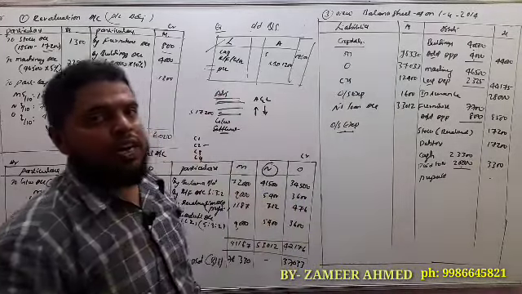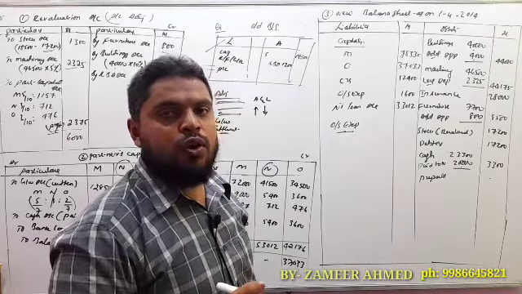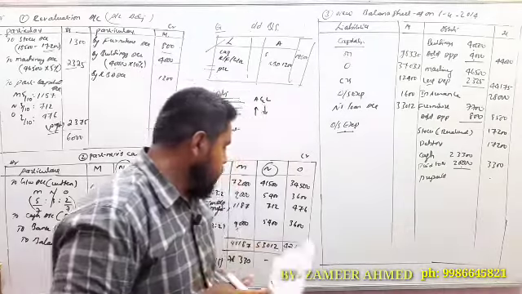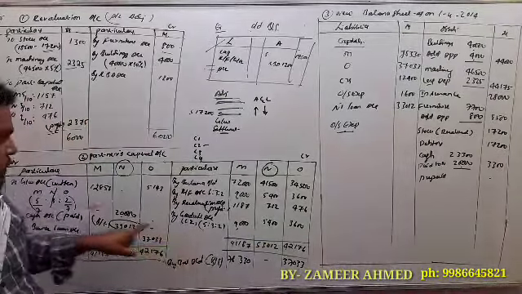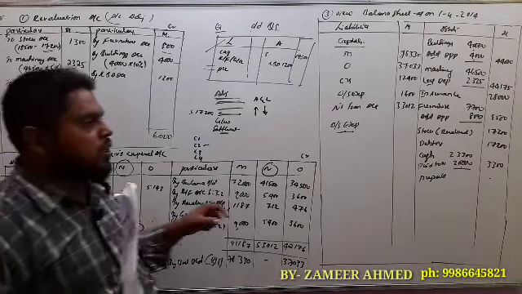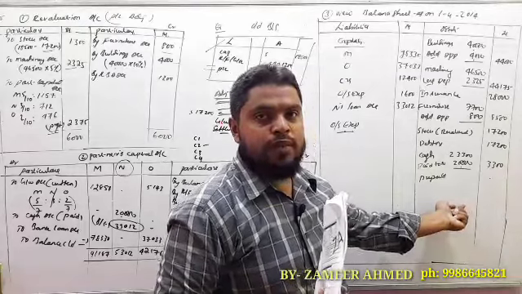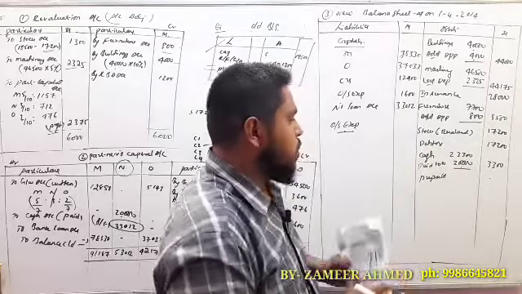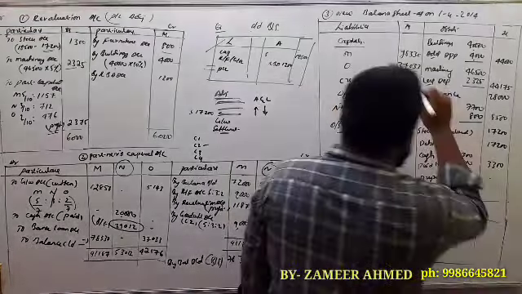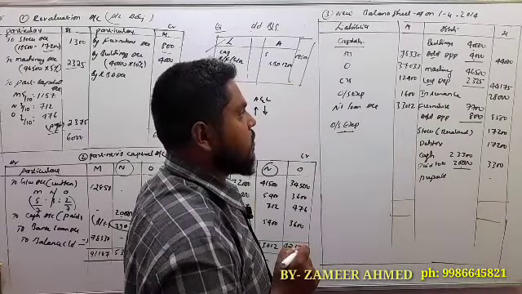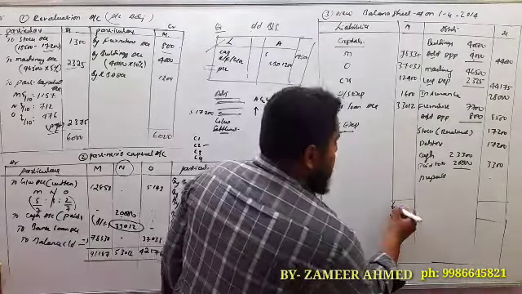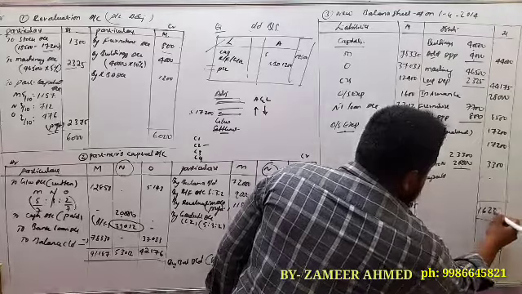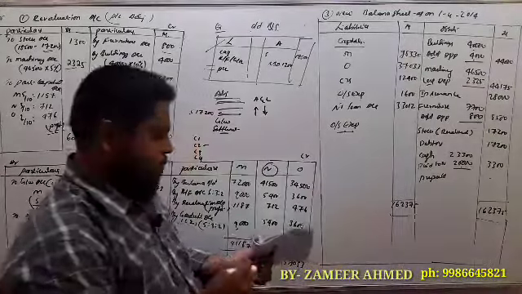And next, goodwill. Before closing the balance sheet, once again recheck the goodwill adjustment. If goodwill is written off, the goodwill amount will not appear in the balance sheet. If it is written down only, the goodwill amount we have to show on the asset side of the balance sheet. So we have taken all the adjustments. Now you can find out the balance of assets and liabilities. 1,62,375 will be the total.